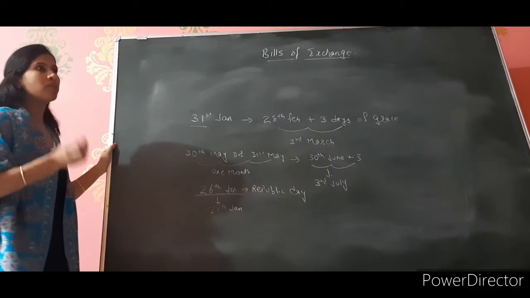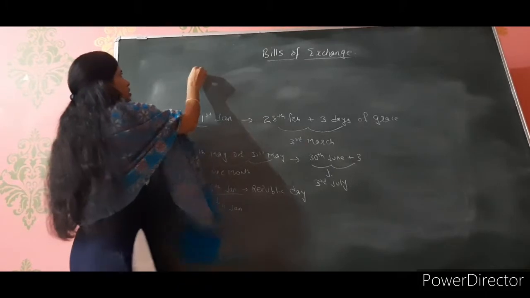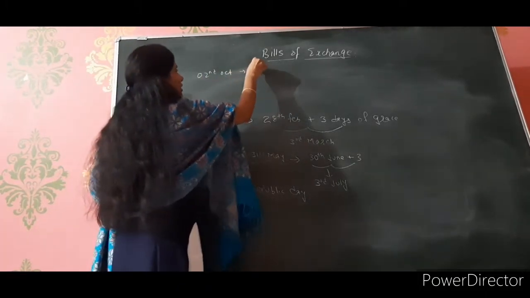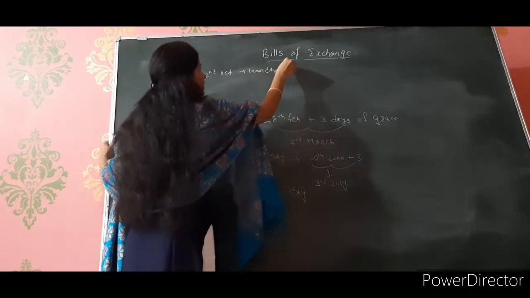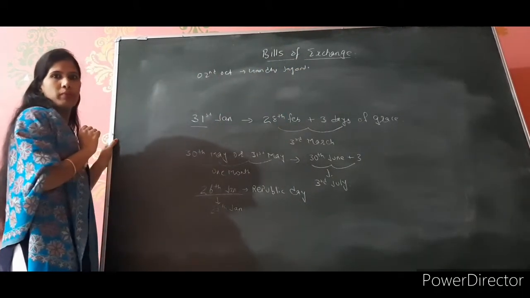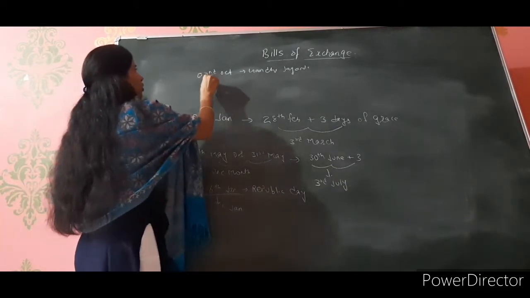Clear? Same way you can take the example of 2nd of October. Suppose your bill is going to mature on 2nd October. But 2nd October is your Gandhi Jayanti. So you are having a holiday. So on which day your bill is going to mature? One day earlier. That is on 1st of October.